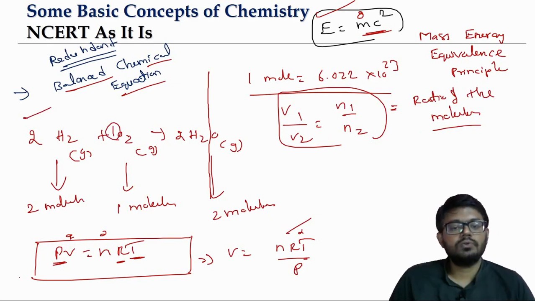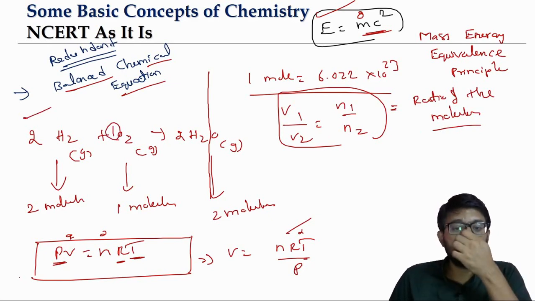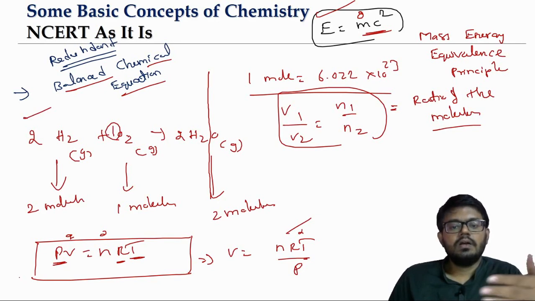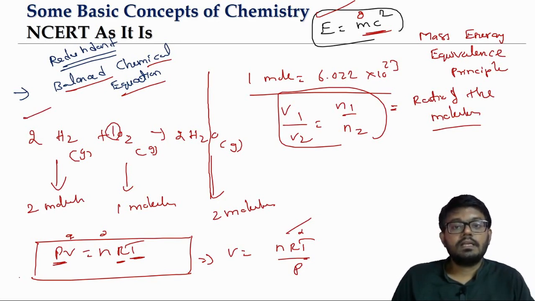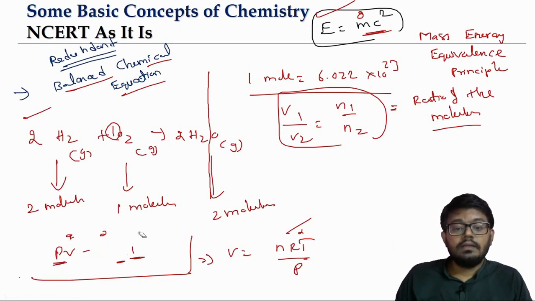What is the ratio here? It is 2:1. So this is how stoichiometry, or the further understanding of the gases, was able to give more clarity on the law of combining volumes.